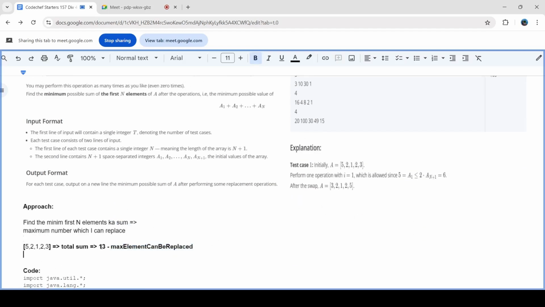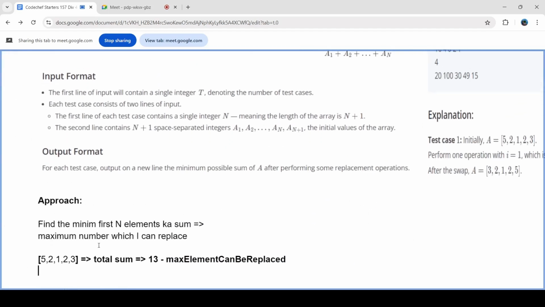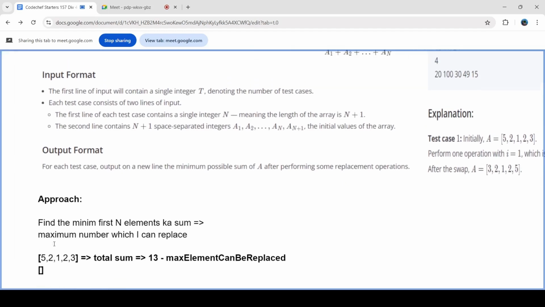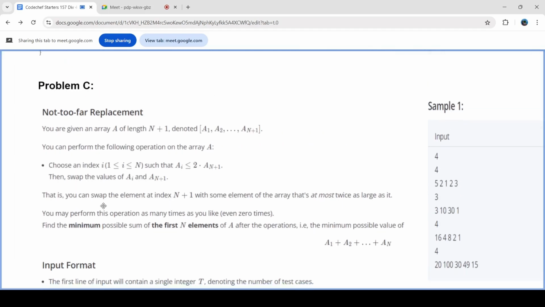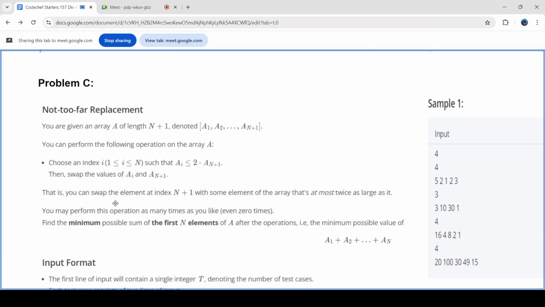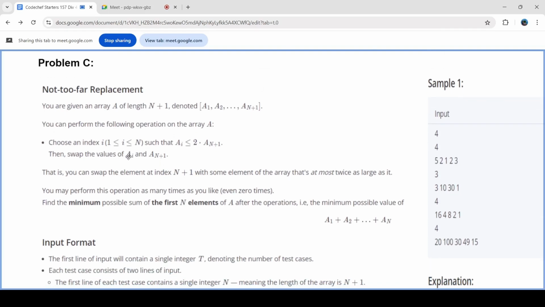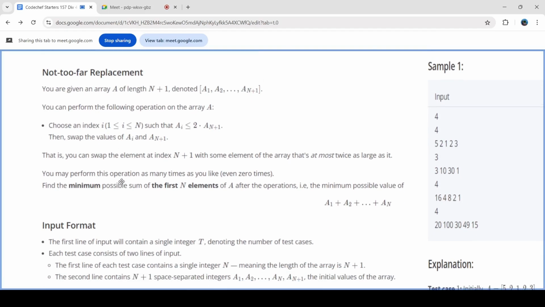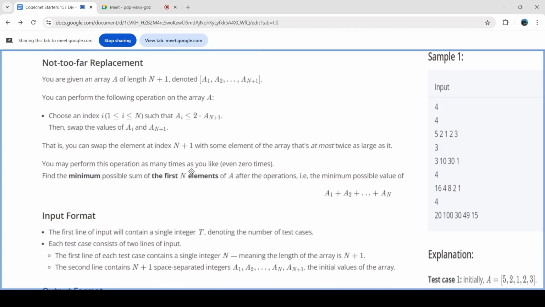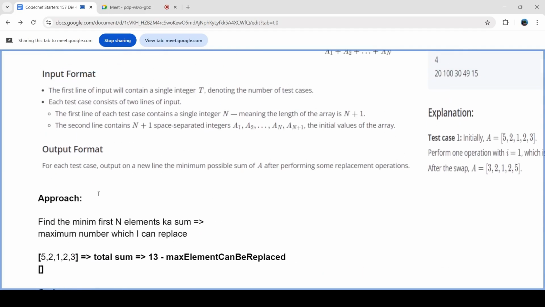Now there is one more catch: you can do this operation any number of times. You don't only have to do this once, you can swap any number of times, right?